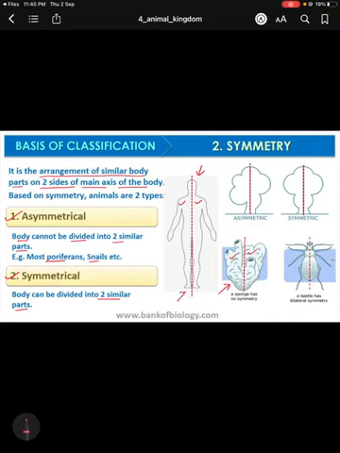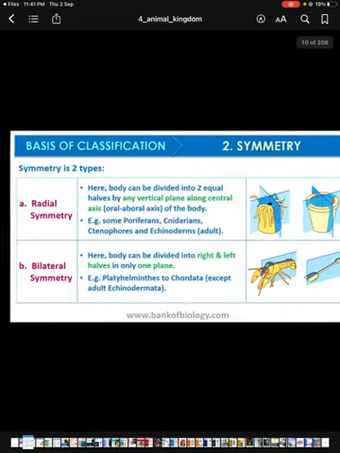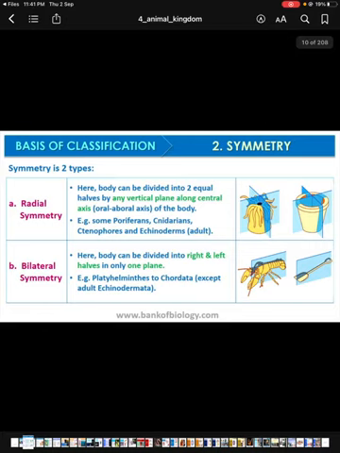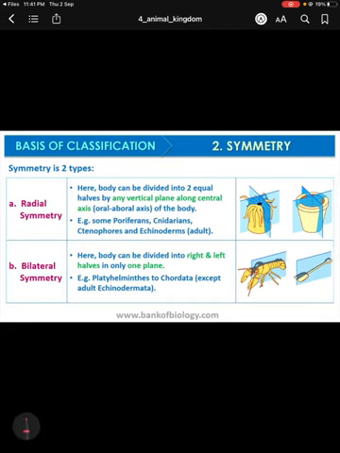Another type is symmetrical, where the body can be divided into two similar parts. In this diagram where a man is drawn, the red dotted line is the main axis, and here two similar parts, that is the left side and right side, are both present. Next, in the case of symmetrical, you can find two types of symmetry. One is radial symmetry and another is bilateral symmetry.